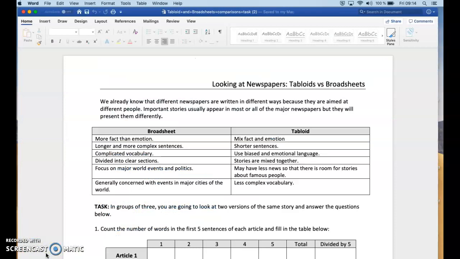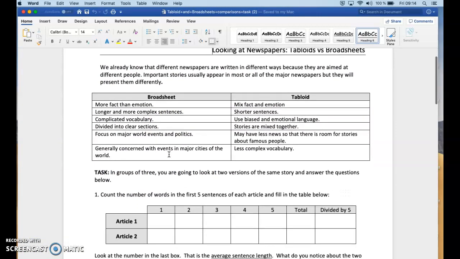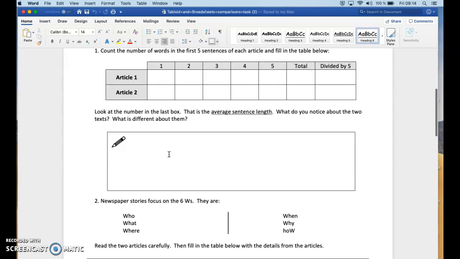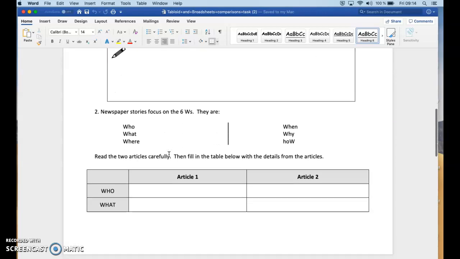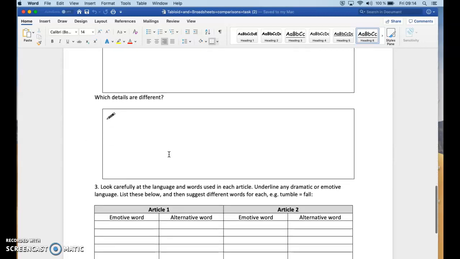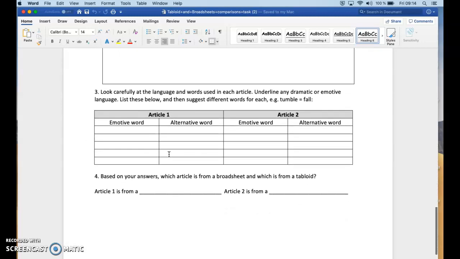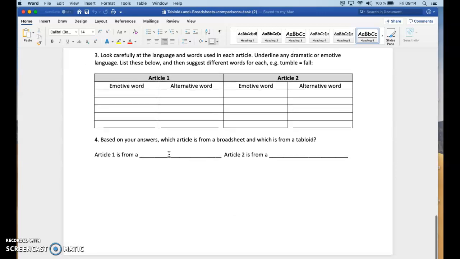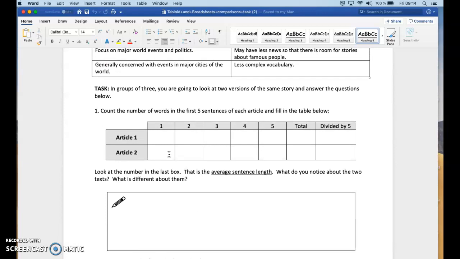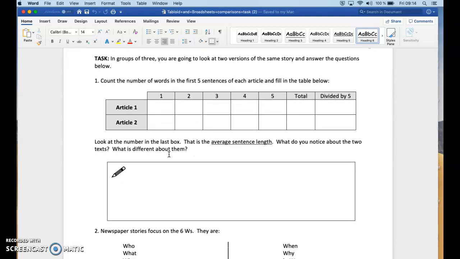And with your partner, again, you're going to fill this out. Okay, I'm not going to go through this whole thing. It should be fairly self-explanatory. If you have questions, talk to your partner, talk to somebody else in the room, talk to the substitute teacher who is there, and they should be able to help you out. This should take your entire class time. If you finish early, that means you probably need to go back and do a little bit more writing.